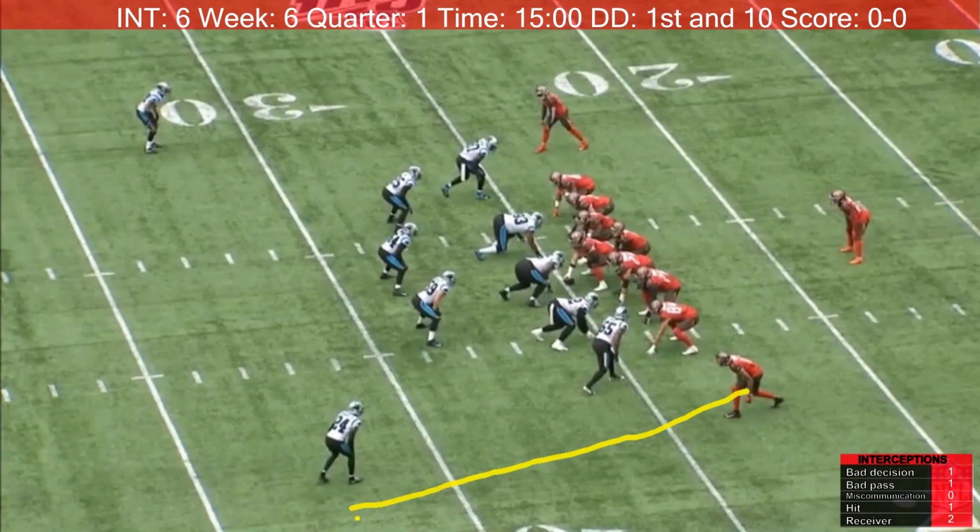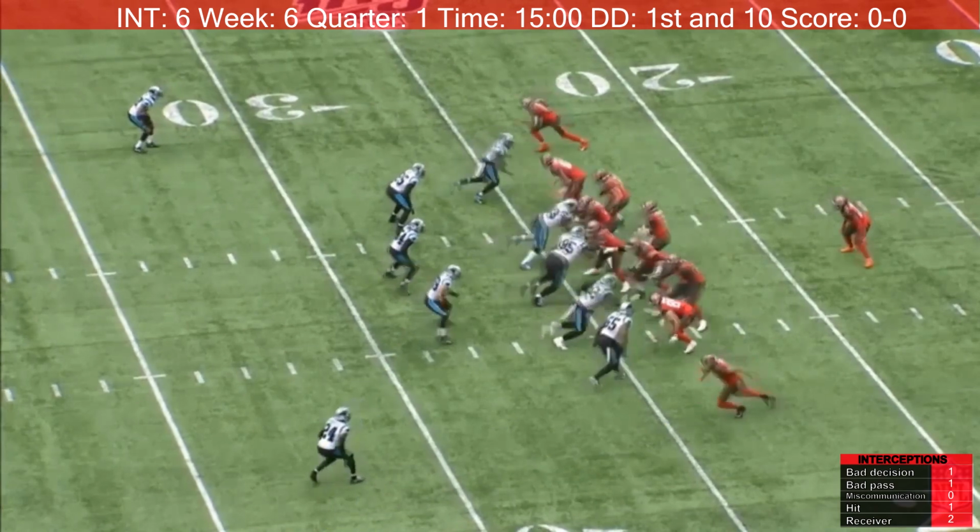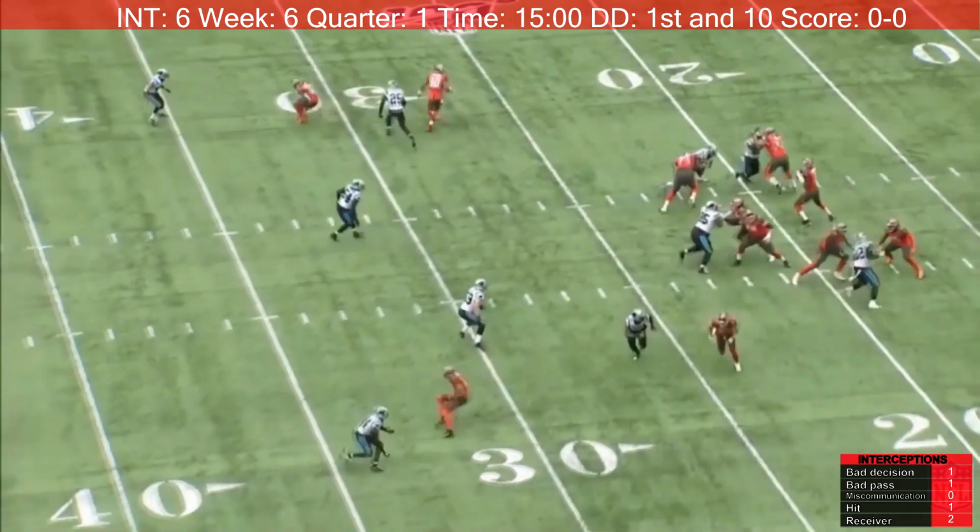Jameis Winston throws this pass to Mike Evans. 24 goes here. Kuechly goes here. It appears that Mike Evans does get bracketed by both Luke Kuechly and number 24. 24 has the outside coverage. Kuechly has the inside coverage. Jameis Winston never should have thrown this pass. 24 is able to undercut Mike Evans, intercept the pass. This is a bad decision by Winston.